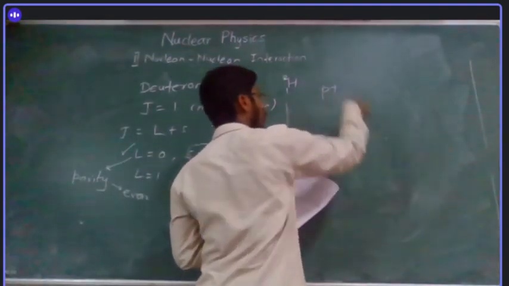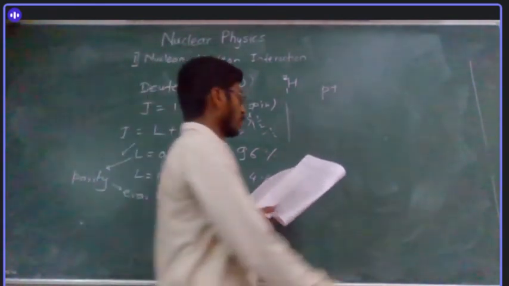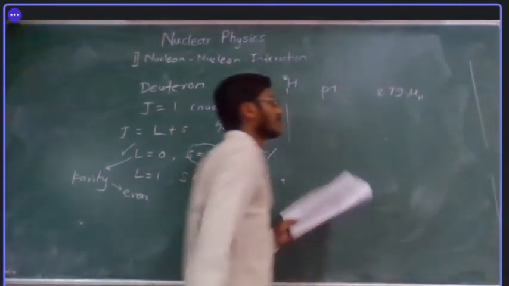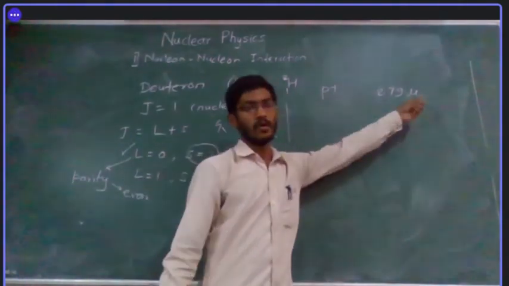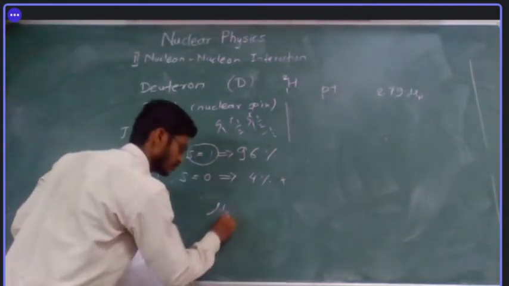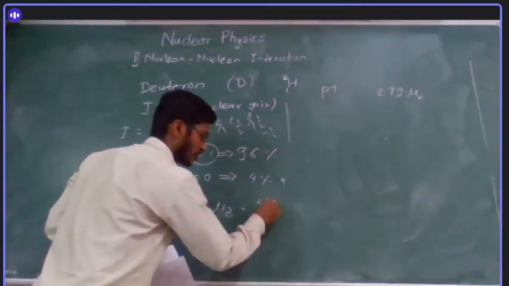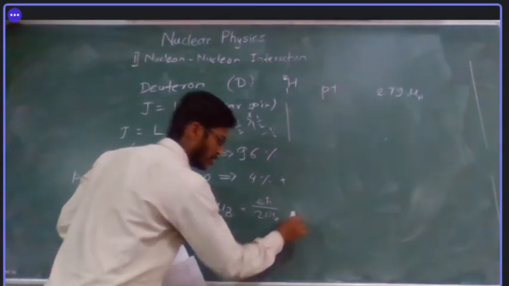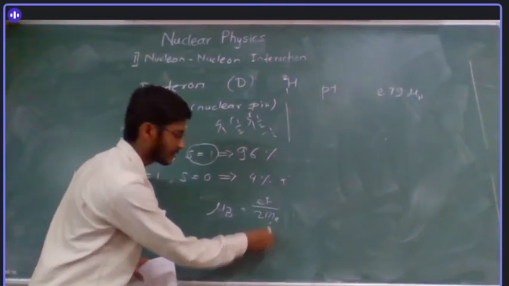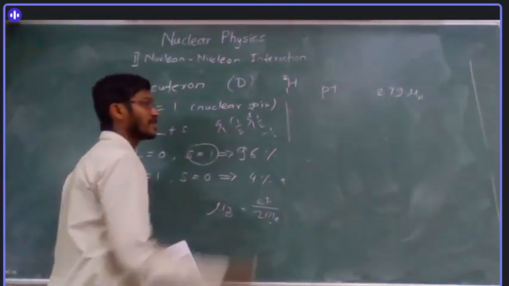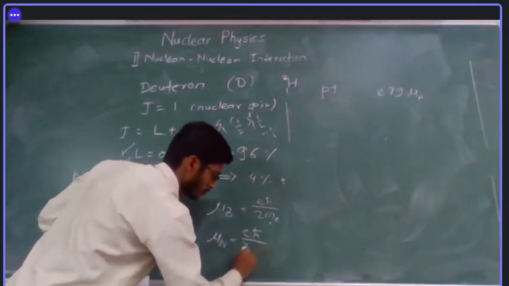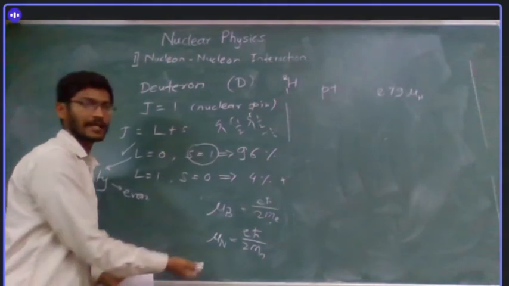So for proton, the magnetic dipole moment is 2.979. We call this the nuclear magneton. You might have learned Bohr's magneton, mu B, in atomic physics. This is Bohr's magneton, eħ/2m_e. Here this mass is for the electron. Instead of the electron mass, we have the mass of the proton or neutron. So this is called nuclear magneton.